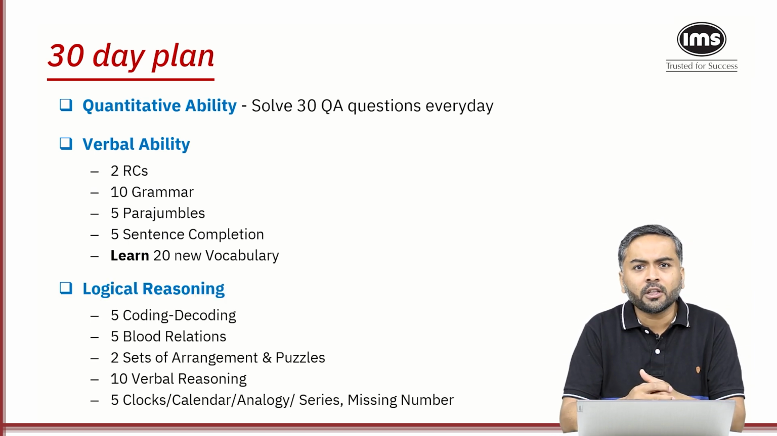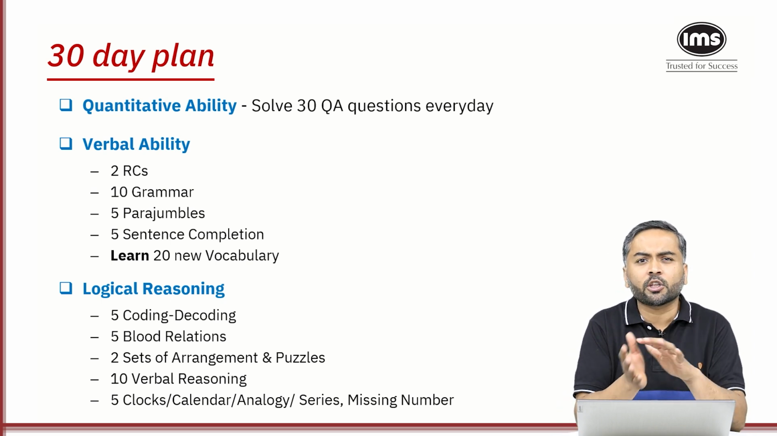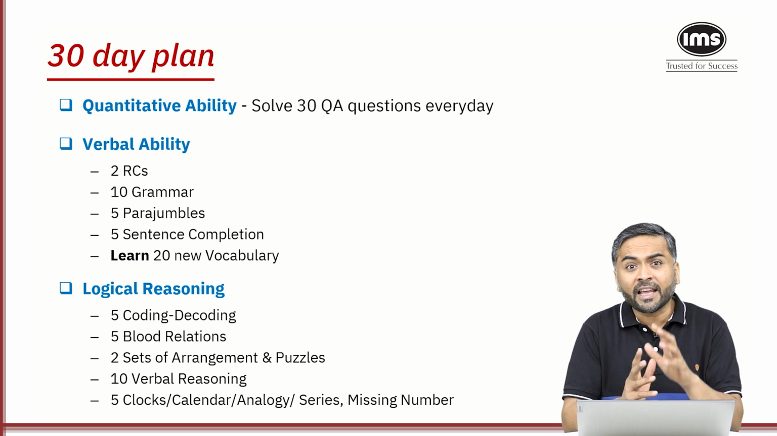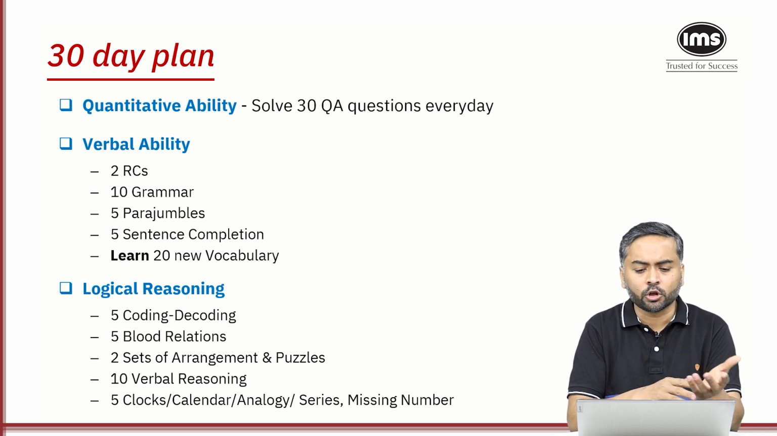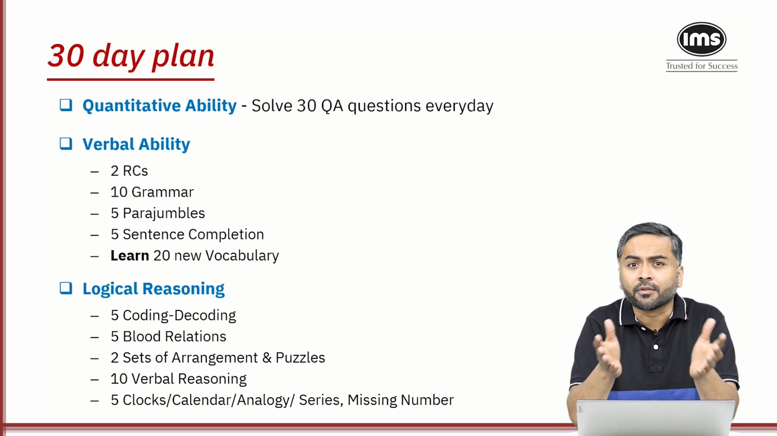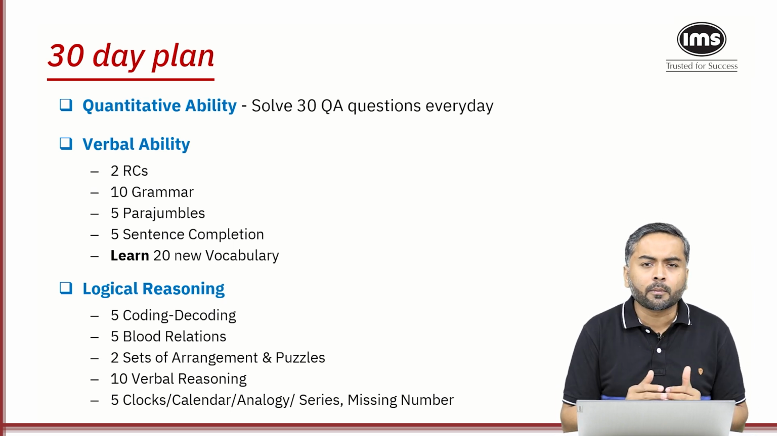And for logical reasoning: 5 coding-decoding, 5 blood relation, 2 sets of arrangements and puzzles, 10 verbal reasoning questions, and 5 questions on either clock, calendar, analogy, series, missing number, or visual reasoning that we talk about. This is something that you need to be focusing on a regular basis.